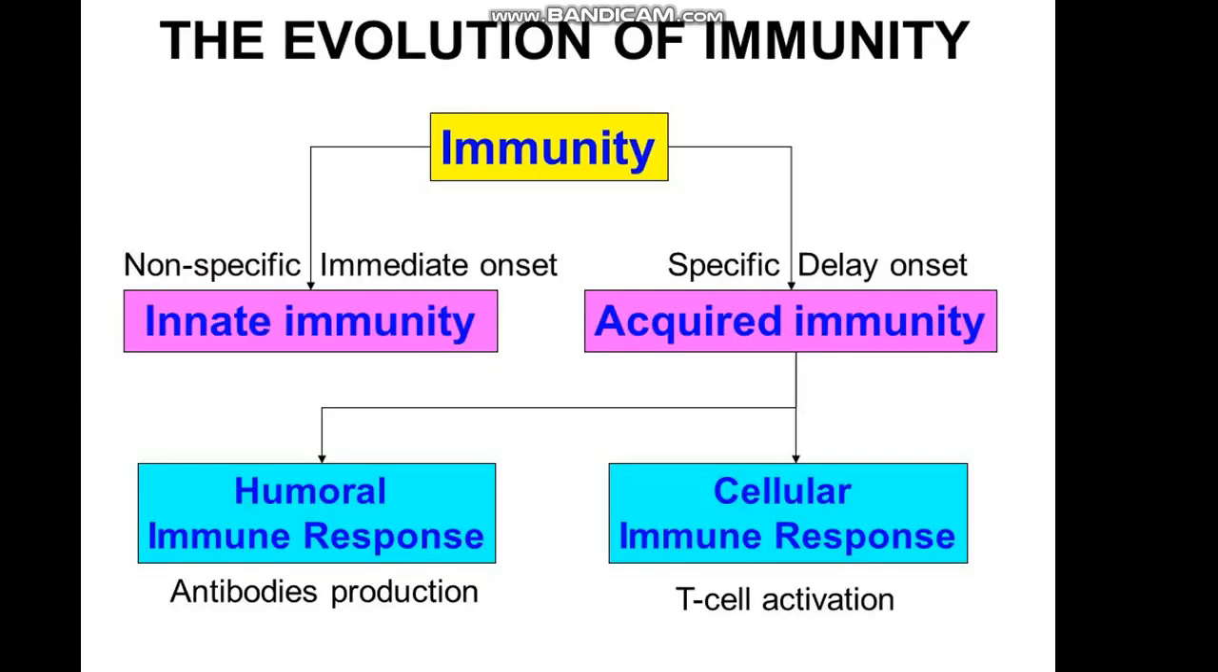Innate immunity is non-specific, and that is of immediate onset. And acquired immunity is specific, and that is of delayed onset. And acquired immunity is of two types, humoral and cellular. Humoral is antibody production, and the cellular response is T cell activation.